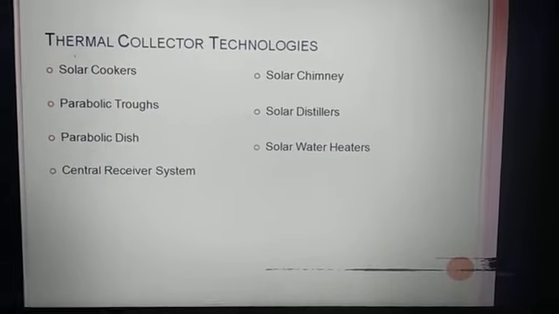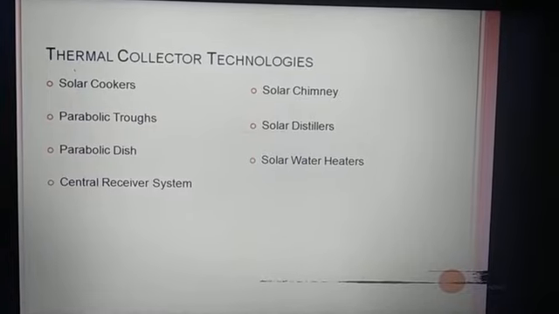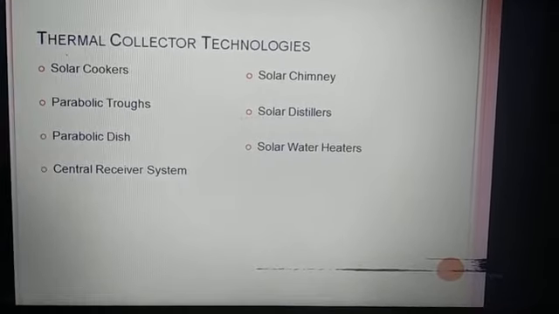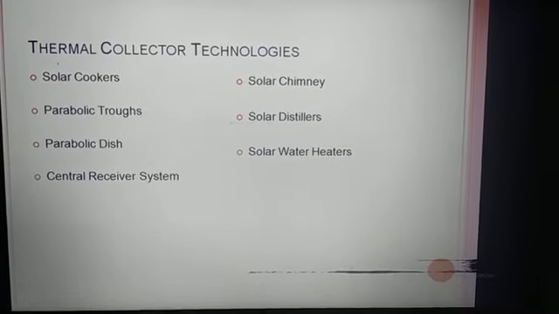Solar thermal collector technology: solar cookers, parabolic trough, parabolic dish, central reservoir system, solar chimney, distillator, solar water heater.